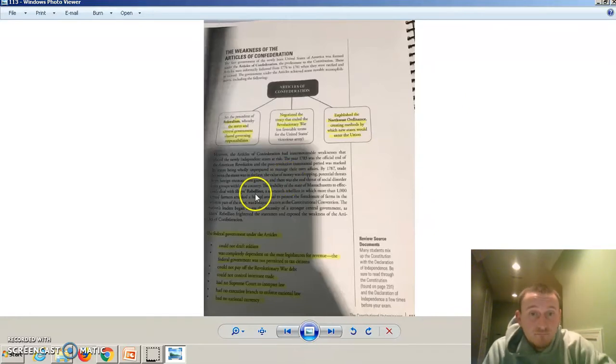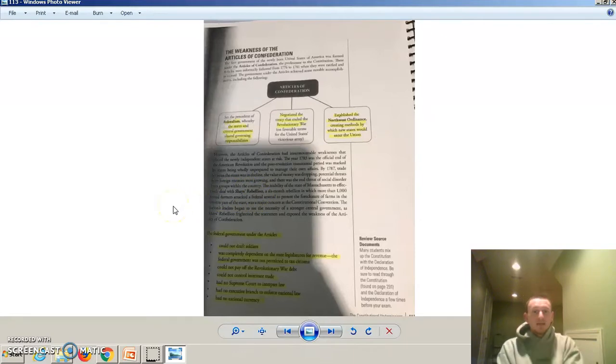Shays Rebellion. It's in your notes, but you definitely need to know what Shays Rebellion is. Okay? So under the Articles of Confederation, remember, this is America's first attempt at making a constitution. You know how we call our constitution the Constitution? Well, it used to be called the Articles of Confederation. And it's not going to go well for the Articles of Confederation, okay, for many reasons. Number one, it's going to be way too weak.